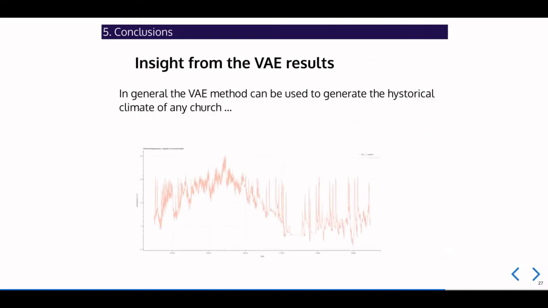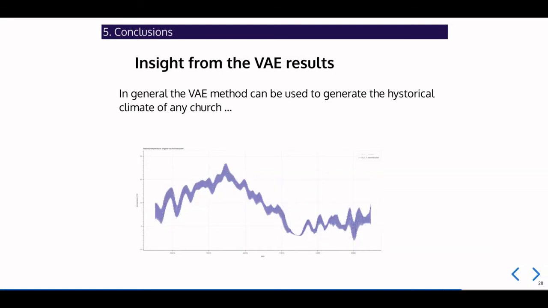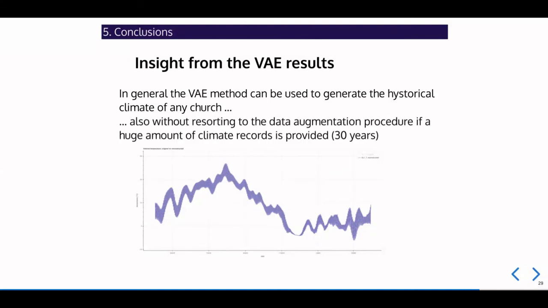As regards the variational autoencoder, in general this method can be used to generate the historical climate of any church, that is, if we have enough data to train it correctly. If the amount of records is large enough, 30 years as an example, we could also avoid using the data augmentation procedure.